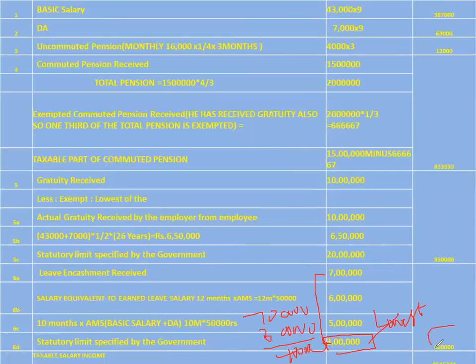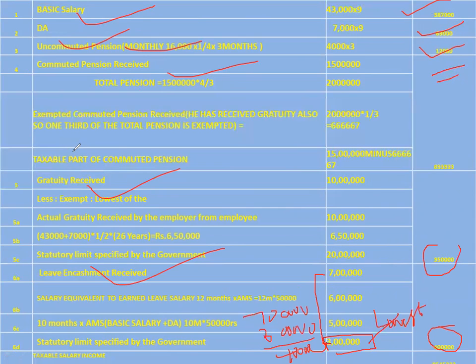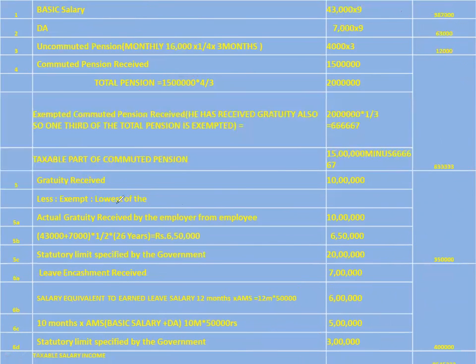So I put it in the taxable column, 4 lakh. Now we have calculated basic salary, DA, monthly pension, commuted pension, gratuity, leave encashment. Basic salary 3,87,000 is taxable. DA 63,000 is taxable. Uncommuted pension, sorry, monthly payment is taxable to the extent of 12,000. Commuted pension out of 15 lakh rupees, 33,333 is taxable.